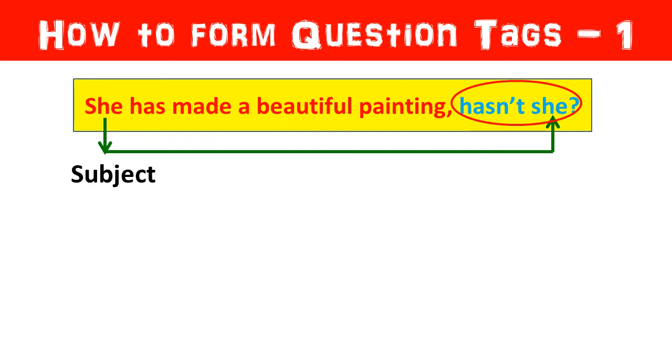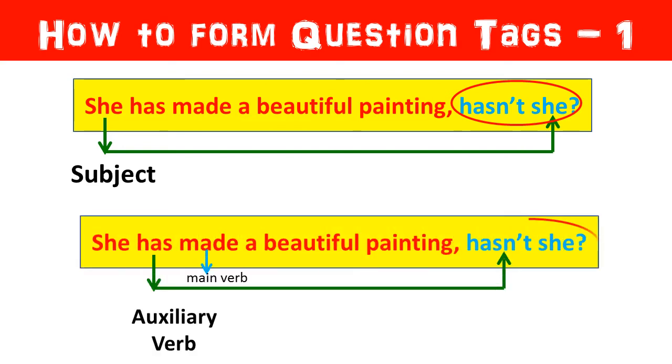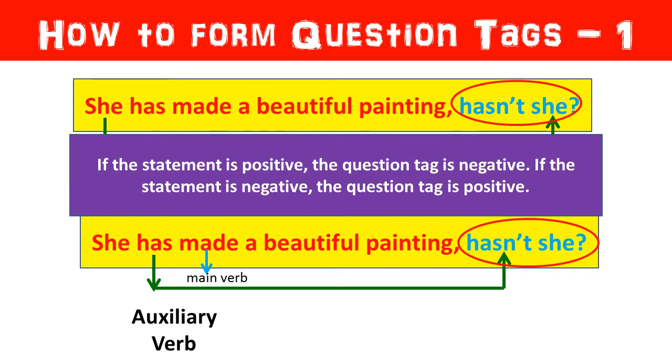We can use a pronoun of the same person as the subject in question tag. See, in the main statement, has is the auxiliary verb and made is the main verb. So, whenever we have an auxiliary verb in the main sentence, the auxiliary verb is repeated in the question tag.